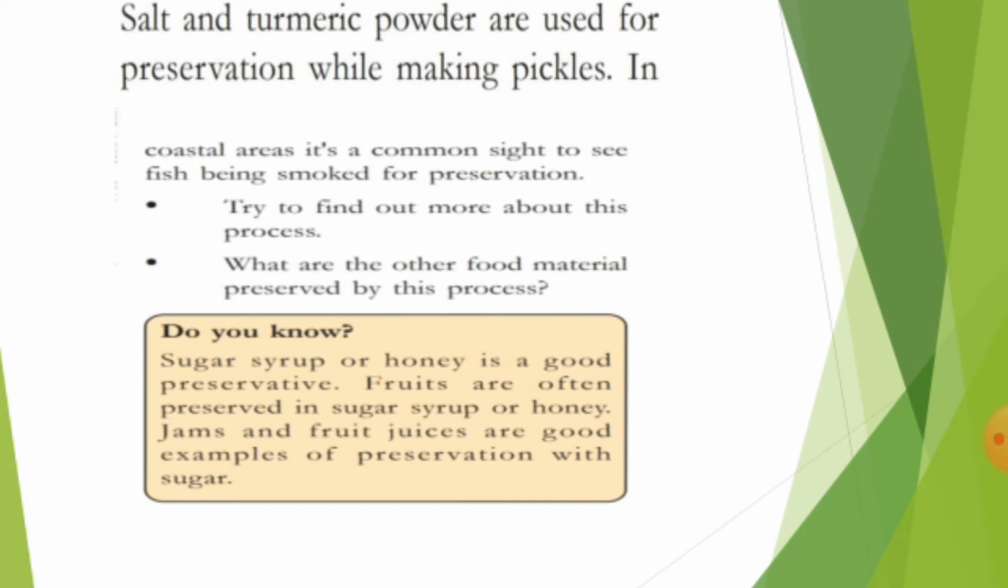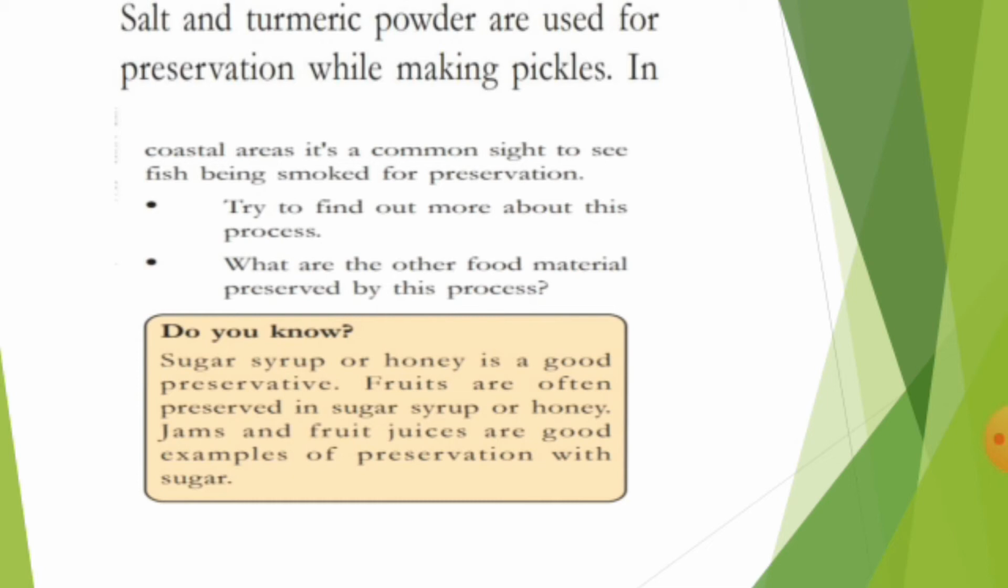In coastal areas, it is a common sight to see fish being smoked for preservation. Whenever you go to beaches in coastal regions, just like coastal Andhra and some other coastal regions, you can see everywhere that the fishes are dried or otherwise smoked. Now try to find out more about this process.